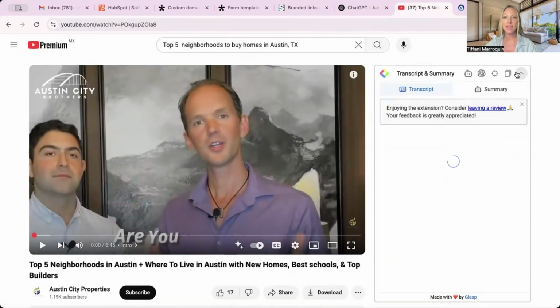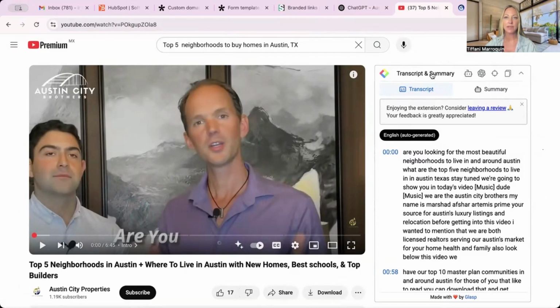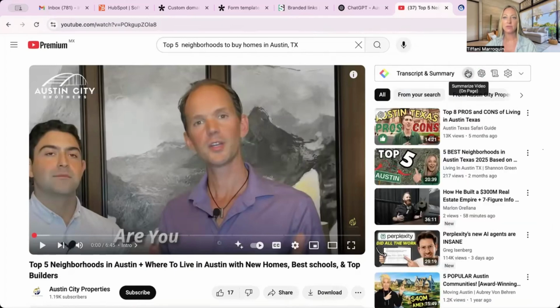But what I've done is I've installed Glasp. And with Glasp, this gives you the ability to pull transcripts from YouTube. So it's super easy to install. It is a Chrome extension. You can find that in the Chrome store. And once you have that set up, it will actually pop up over here if you have it logged in and everything. And you can summarize the video.